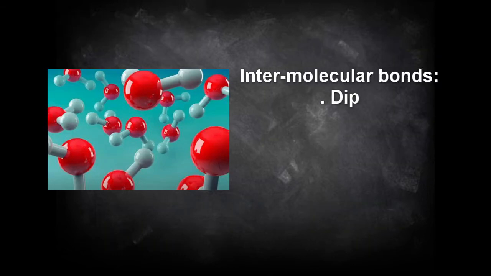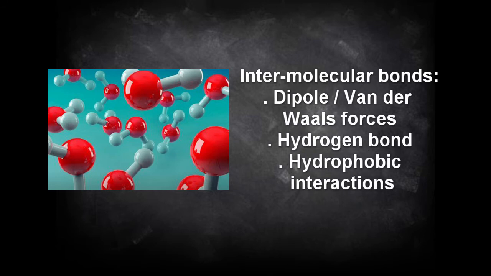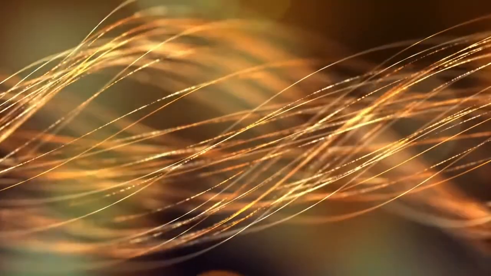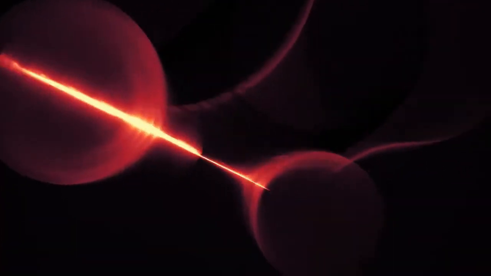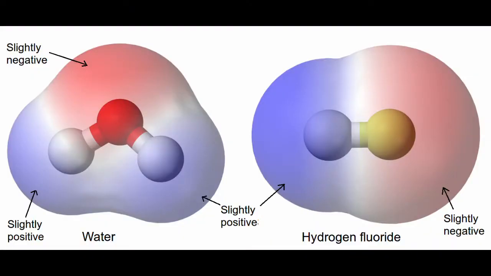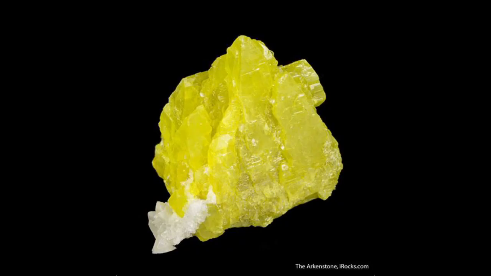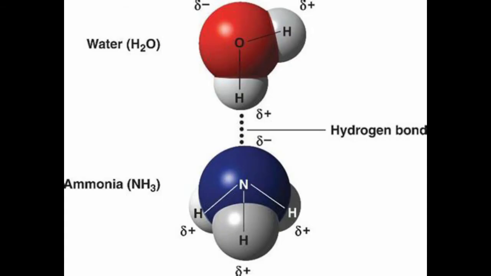Now, moving on with the intermolecular bonds, we have the dipole van der Waals forces, the hydrogen bond, and the hydrophobic interactions. They can all manifest between 2 or more different molecules. The dipole van der Waals forces are a family of chemical interactions based on the electric charge or the polarity of a certain molecule. This polarity can attract the opposite pole of a near molecule, but they are all very weak bonds. The hydrogen bond occurs when a hydrogen atom has a covalent bond with an atom with a big electric attraction like oxygen, nitrogen or sulfur, and is also near another atom with a big electric attraction.